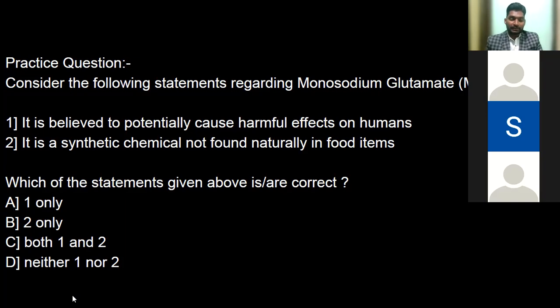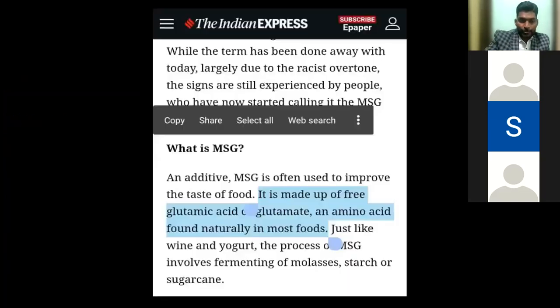Parth, Medha, Sagna. I believe A only. Yes, sir, A only. Okay, so this is a simpler one. The correct answer is certainly A only. And just to make it more clear to you, this is the news piece pertaining to MSG. Parth, can you read it out, please?